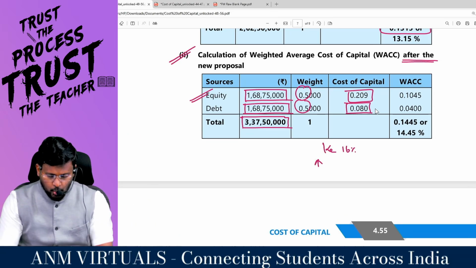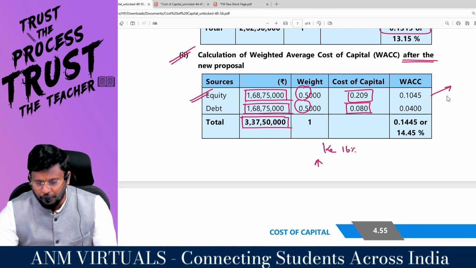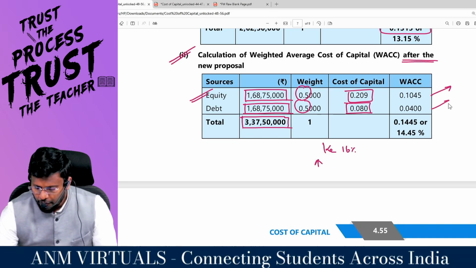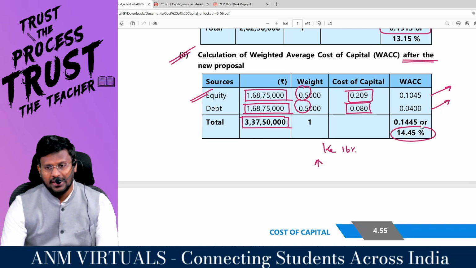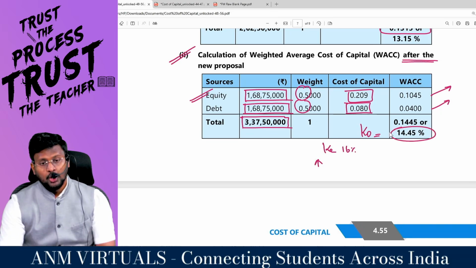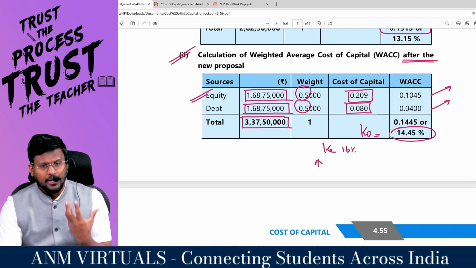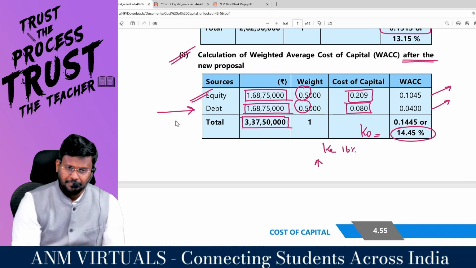So my dear lovable students, 20.9 into 50% comes to 10.45, the weighted KE, and 8 into 50% comes to 4%, the weighted KD. So 10.45 plus 4 comes to 14.45, which is the KO. Once you inject more and more debt into the capital structure, actually KD should react.